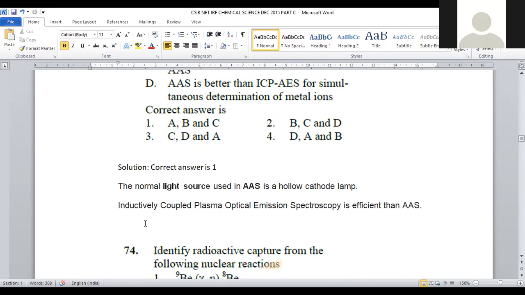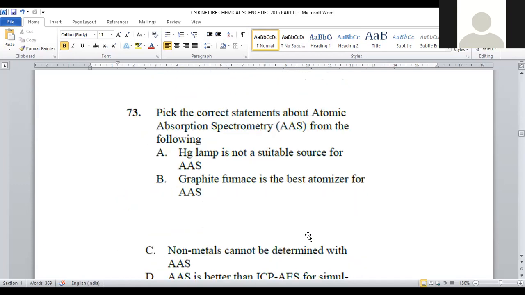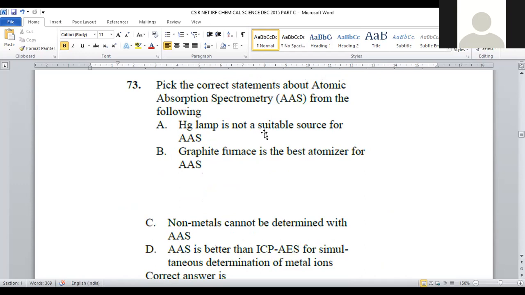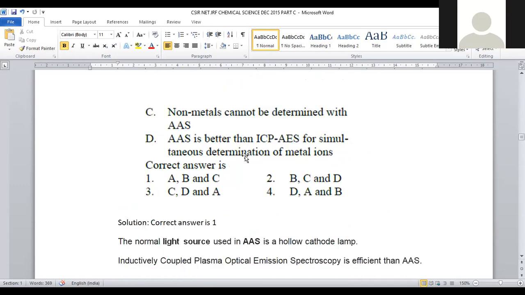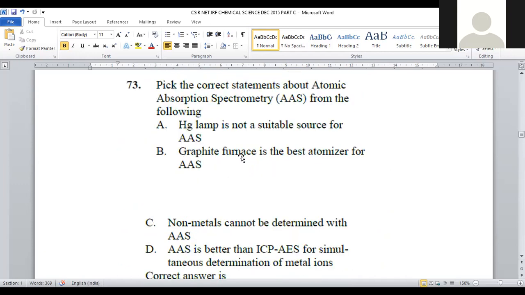So ICP-OES denotes what? Inductively coupled plasma optical emission spectroscopy. So it will be the more efficient method when compared to atomic absorption spectroscopy, right? So here, a mercury lamp to be used for this purpose is not the correct one. Instead of a mercury lamp, what we are using is a hollow cathode lamp.